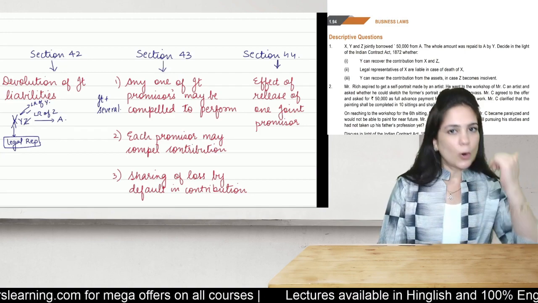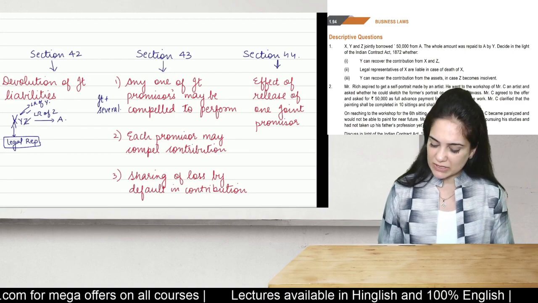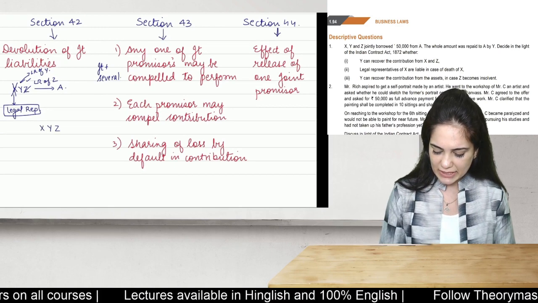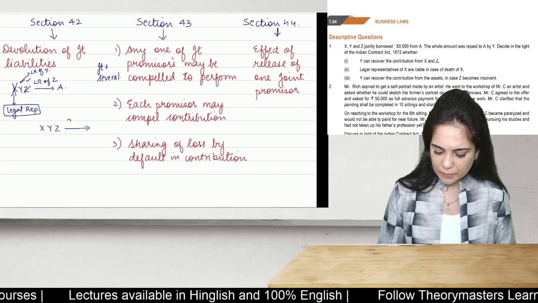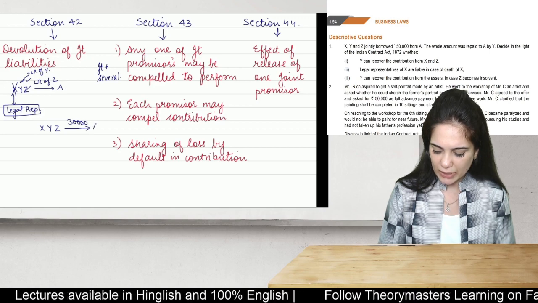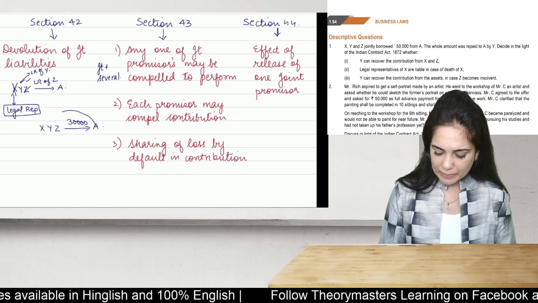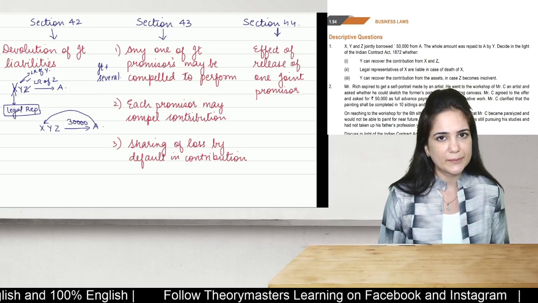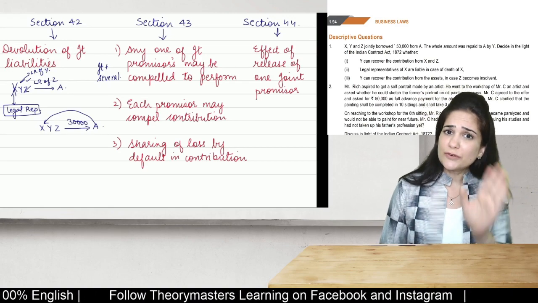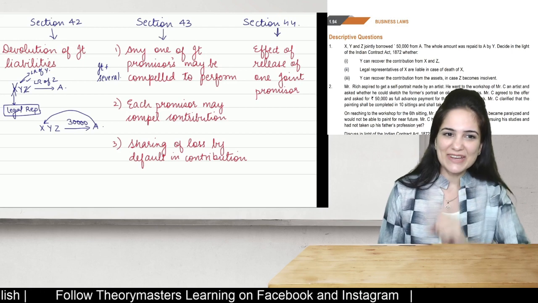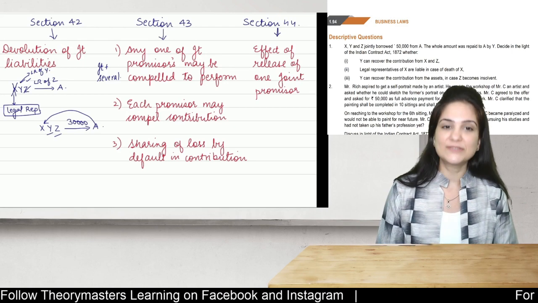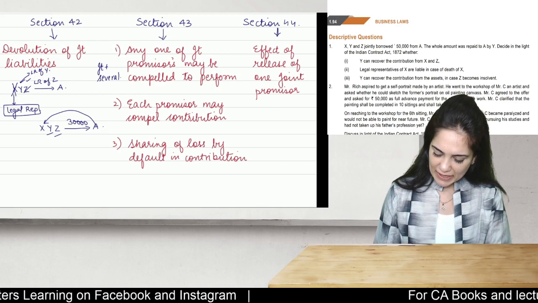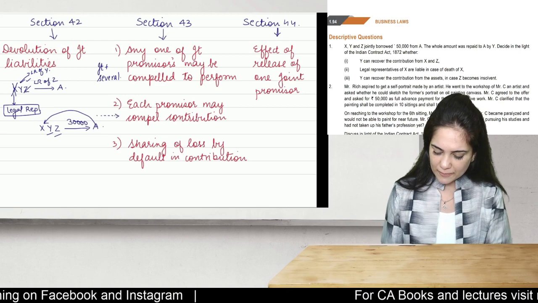Section 43 also talks about each promiser may compel contribution. Now let's say for example X, Y, Z have jointly promised to pay 30,000 rupees to A. A can compel X to pay the entire amount. Now X has paid the entire amount. Law says don't worry X, you can recover Y and Z's share from them later on. So that is explained in section 43.